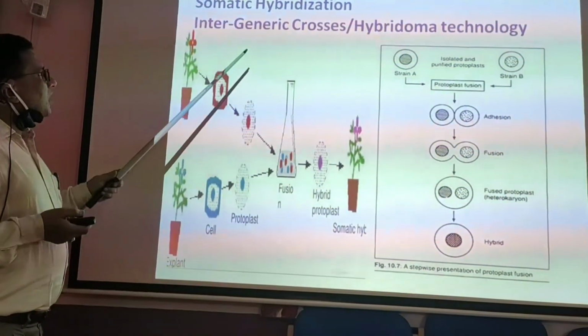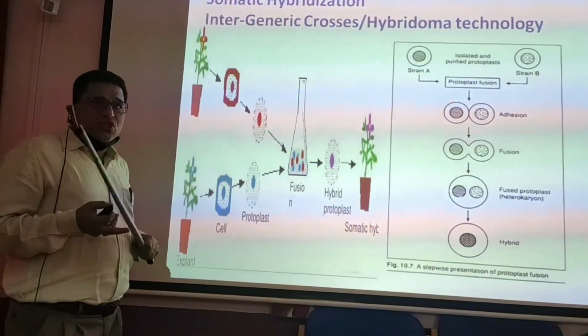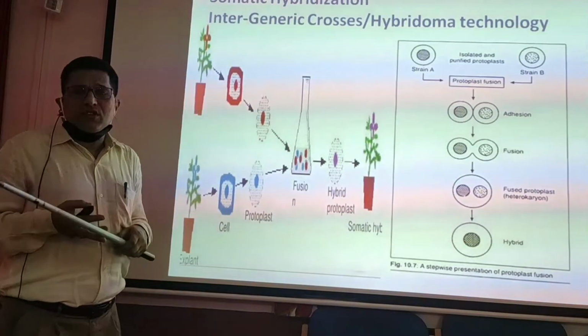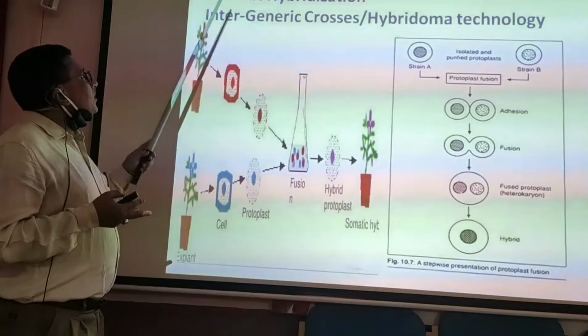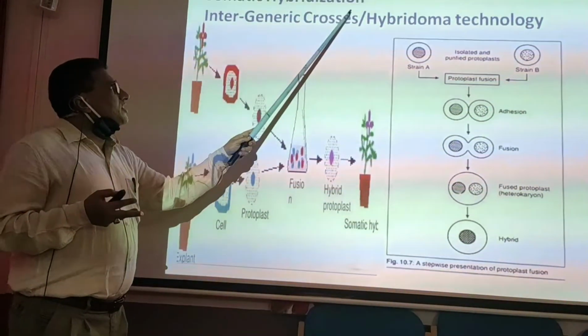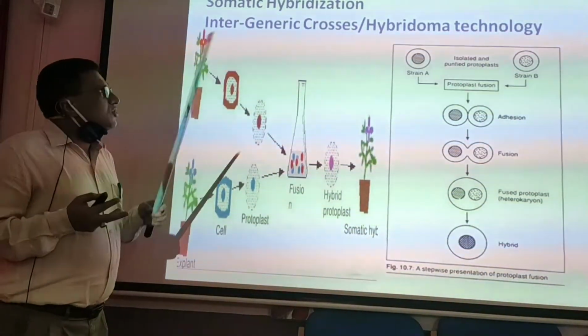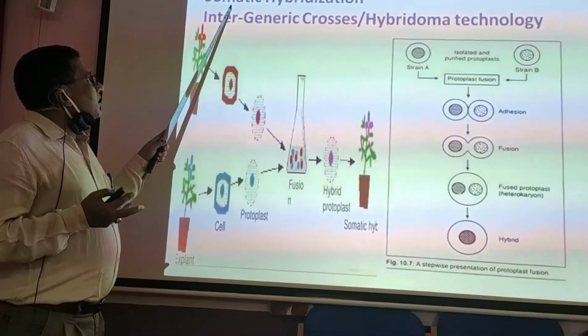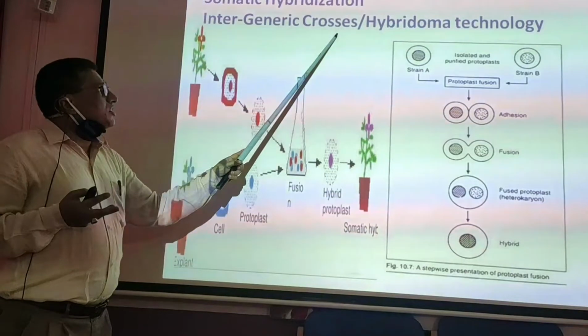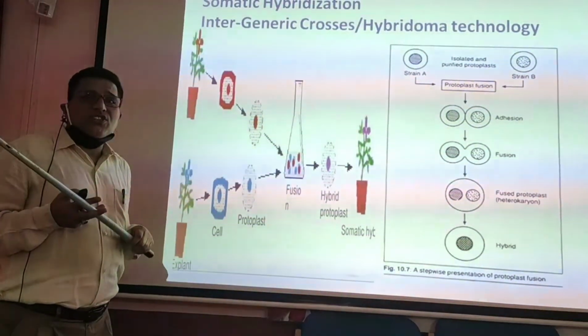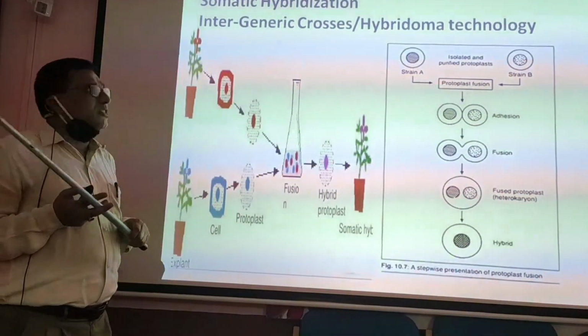Then coming to another important and most advantageous application of tissue culture technology, that is somatic hybridization. This somatic hybridization yields intergeneric hybrids. We can cross distant varieties of plants and animals.